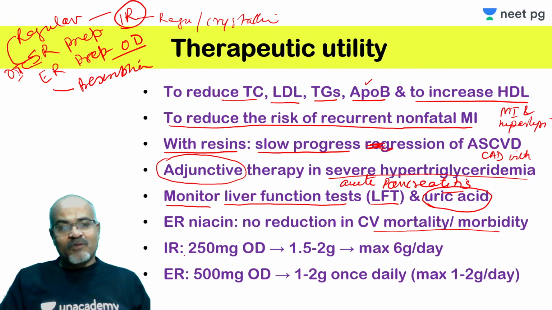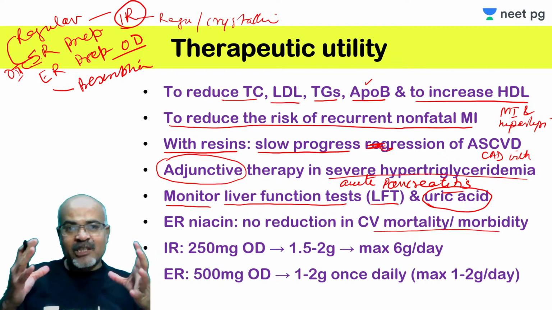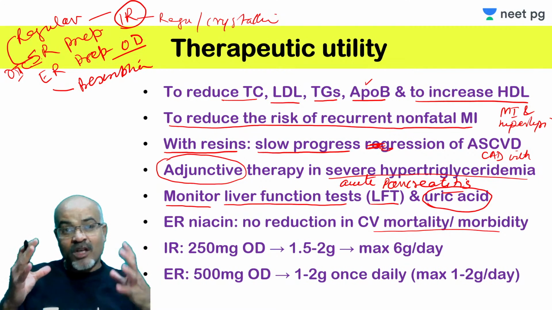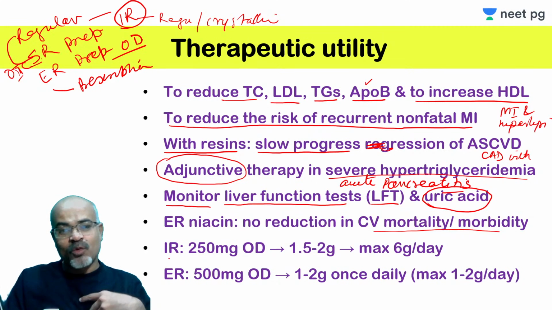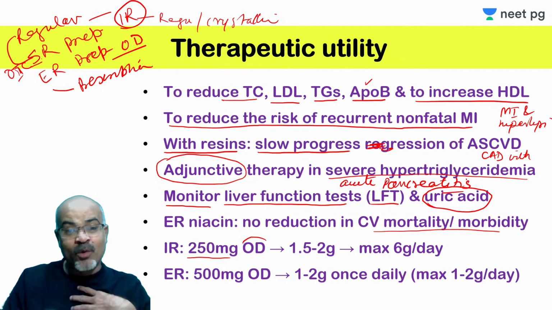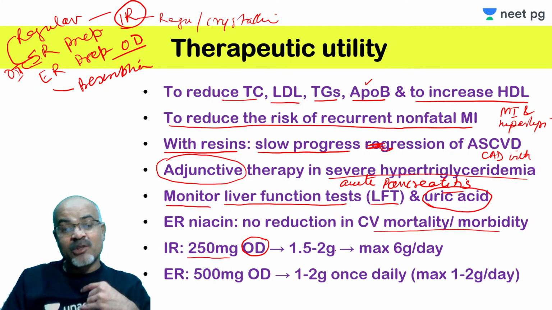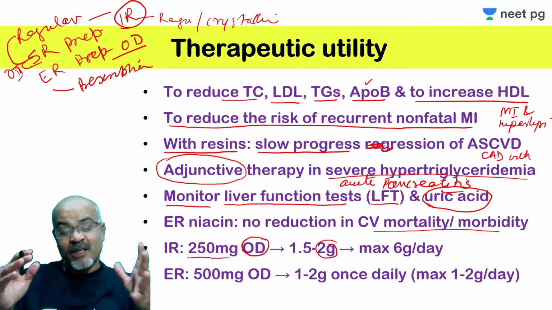Because I told you the major issue with these drugs is tolerability, we should start, though it is to be taken twice or thrice daily, with 250 milligram OD only. Gradually every 7 to 10 days you keep increasing, ultimately you reach 2 gram. This dose is usually the tolerable maximum.